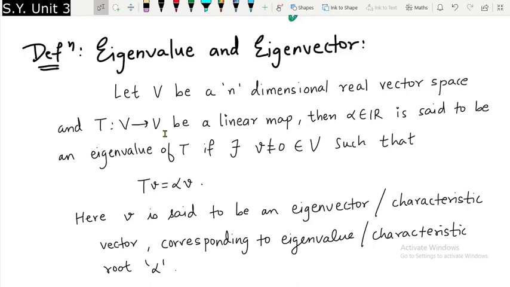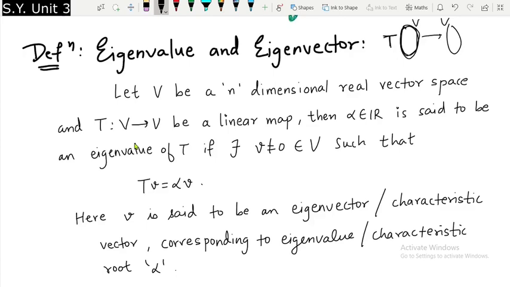So first of all, let us think of eigenvectors, because eigenvectors are basically the vectors that give you the eigenvalues. So we are interested in finding such vectors in V. Now see, since T is a map from vector space V to V, we will find images of the elements of V, but we are interested in some special images.